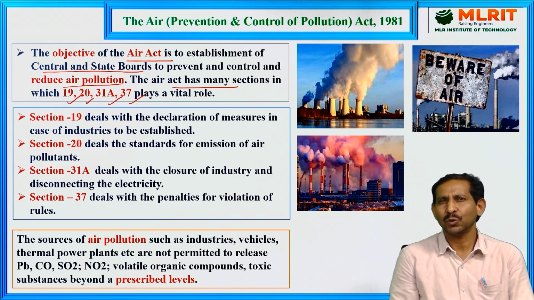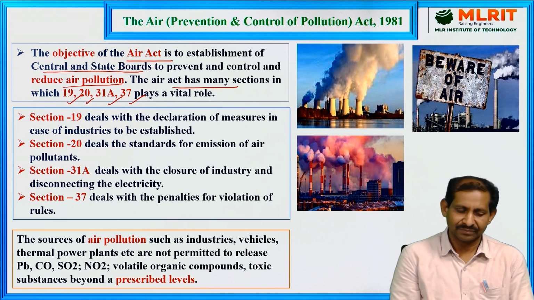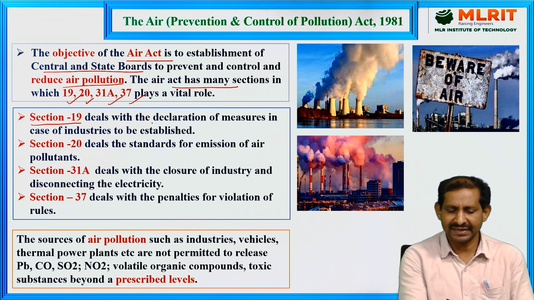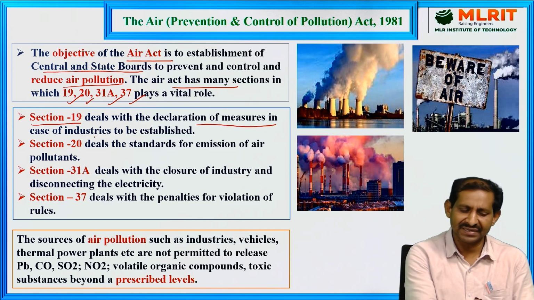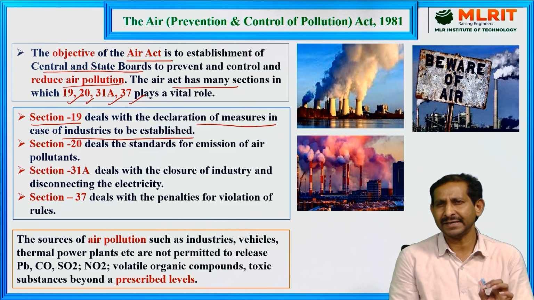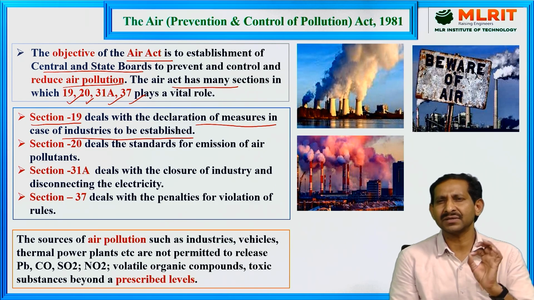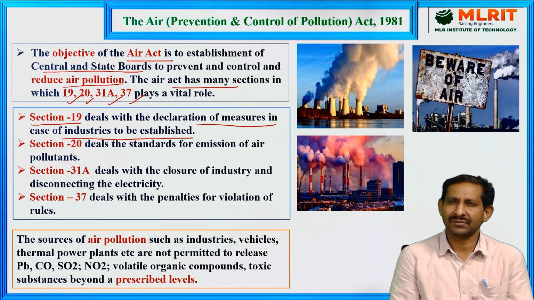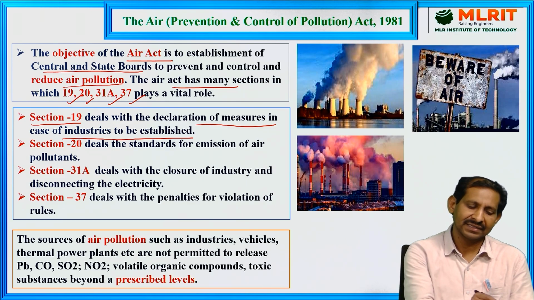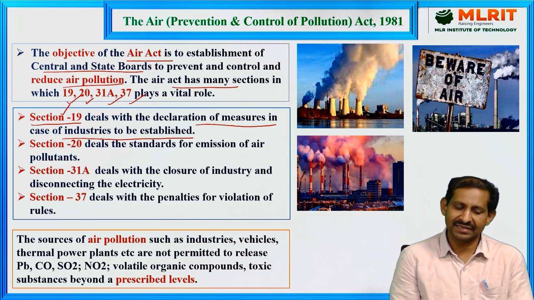Section 19 explains the declaration of measures in the case of industries to be established. For example, if you are going to start or construct an industry, you must take permission from the Government of India under section 19.